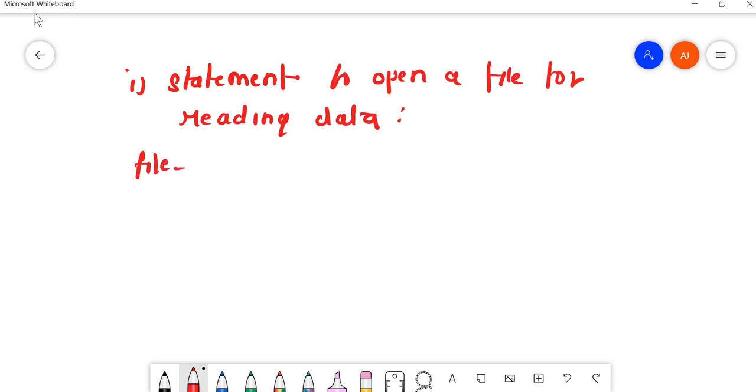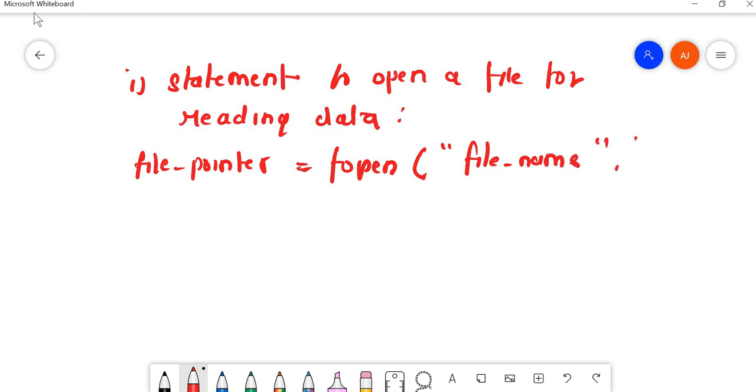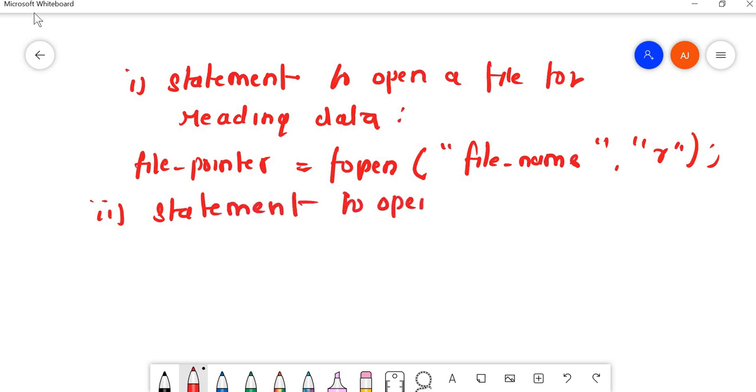So you can write the file pointer equals fopen, with double quotes file name, followed by the read mode. Next, the statement to open a file for writing data.